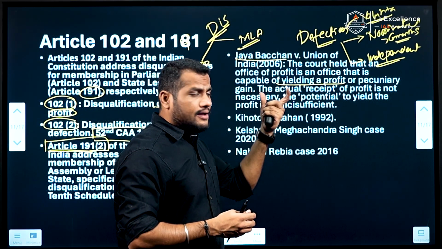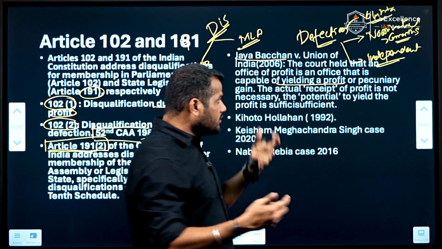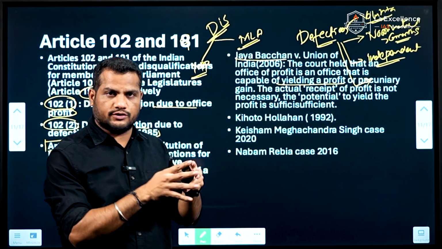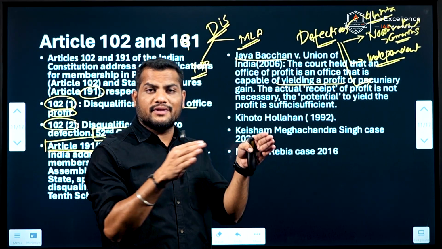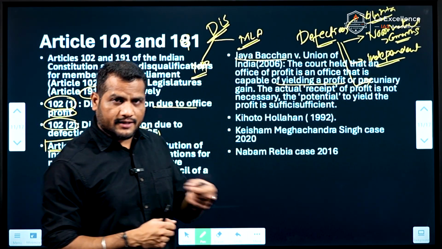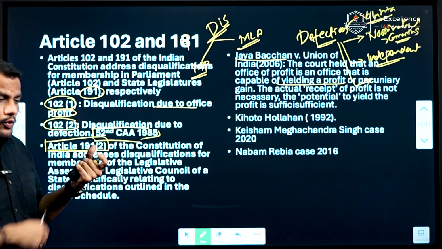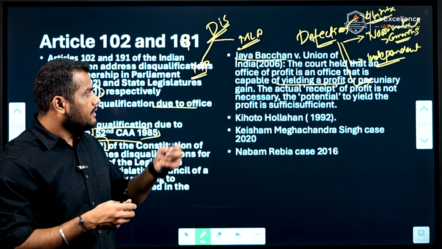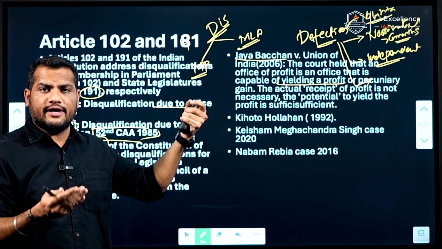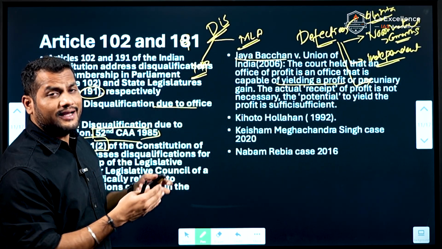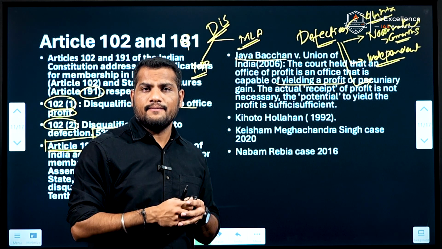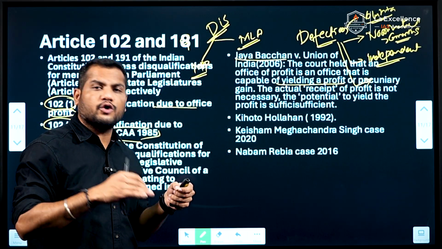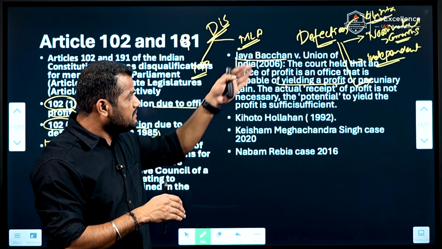Or if any MP or MLA votes against the instructions of the party in the house, based on that he can be disqualified from the post of MP or MLA. But who decides whether an MP has defected, meaning whether he can be disqualified for defection? That is done by the Speaker. In case of the Lok Sabha, the Speaker, and in case of a state legislative assembly, the Speaker of that particular assembly will decide on the defection of these members.